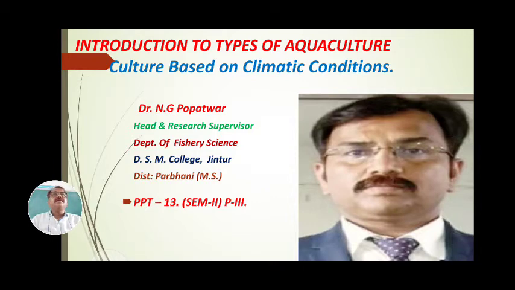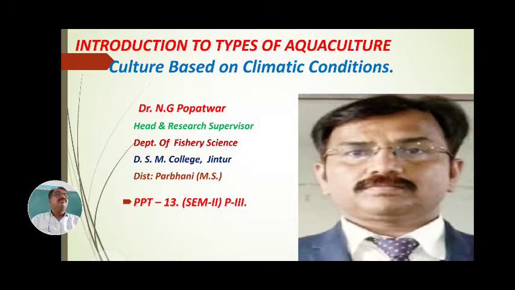First criteria, culture based on quality of water: fresh water, brackish water, marine water. Second criteria, culture based on commercial consideration, that is extensive aquaculture, intensive aquaculture and semi-intensive aquaculture. Then third, culture based on number of fish species: monoculture, polyculture. Polyculture is also called mixoculture or composite fish culture.